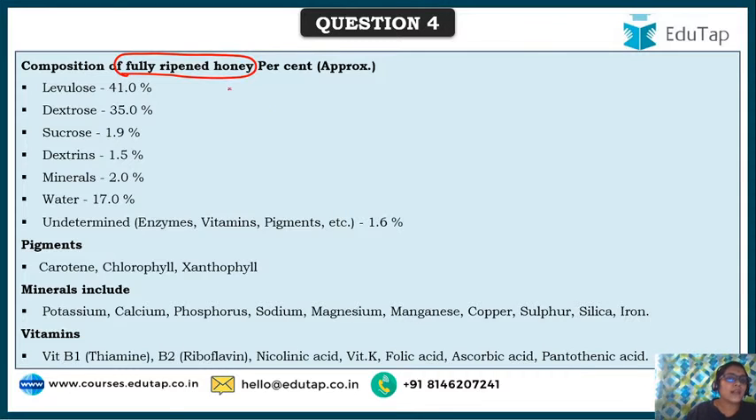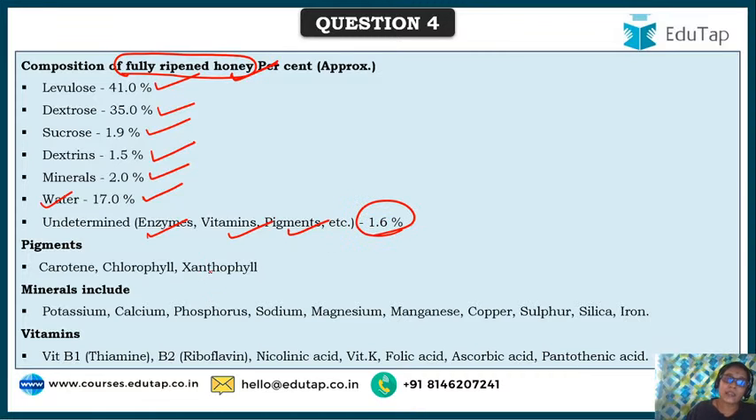Now that fully ripened honey is the one that we consume, and it has 41% levulose and 35% dextrose, 1.9% sucrose, 1.5% dextrins. Minerals sum up to 2%. Water is 17%. That's the reason it is liquid. And undetermined enzymes, vitamins, and pigments constitute 1.6%.